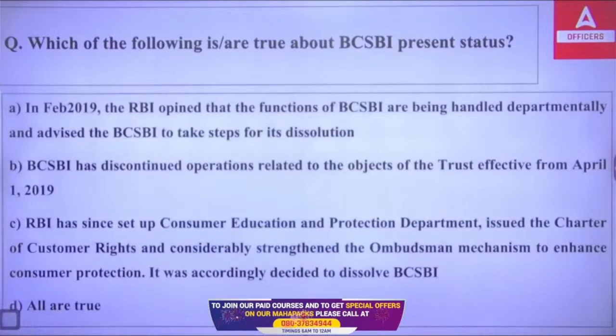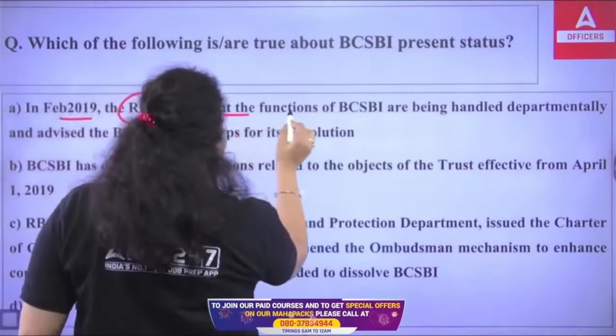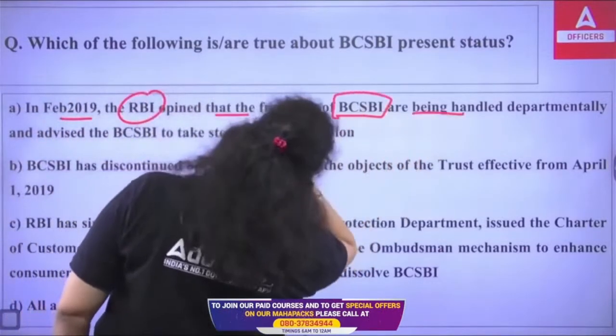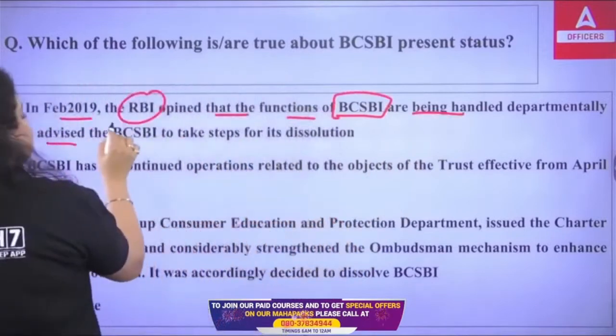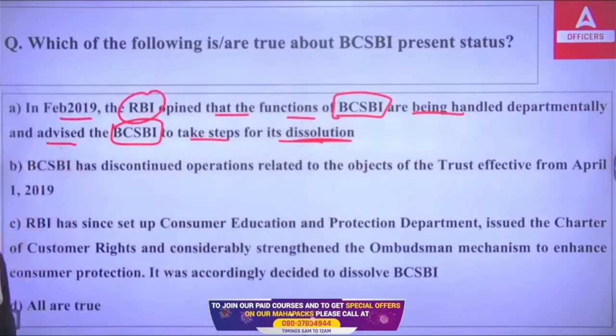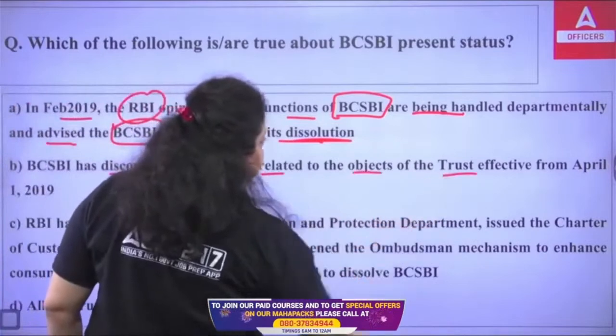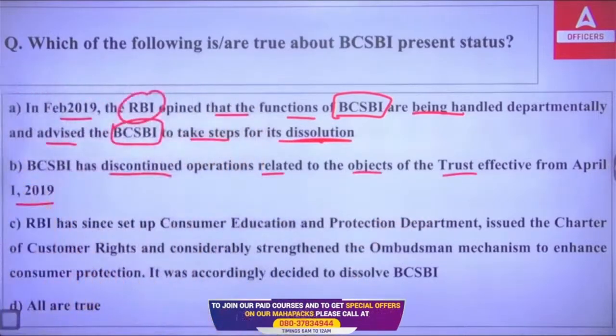The first one says that in February 2019, RBI opined that the functions of BCSBI are being handled departmentally and advised the BCSBI to take steps for dissolution, like it has to be removed from the country. The second says BCSBI has discontinued operations related to the objects of the trust effective from 1st April 2009, like BCSBI has discontinued its operation from 1st of April 2009.